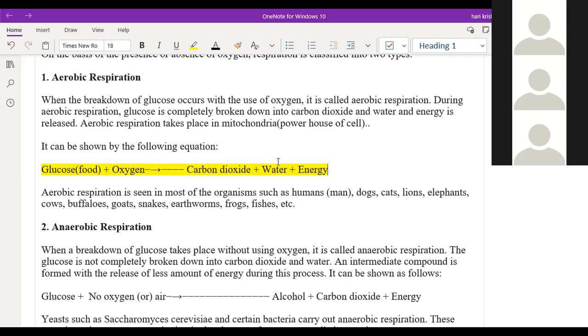Now the glucose will react with the oxygen present in our body to form the carbon dioxide. Understand? So fat is also stored energy in our body. Whenever you are not taking food from outside, the fat present inside the body will be converted into food. Okay, clear now? Yes, sir.